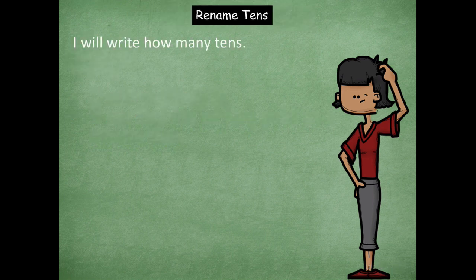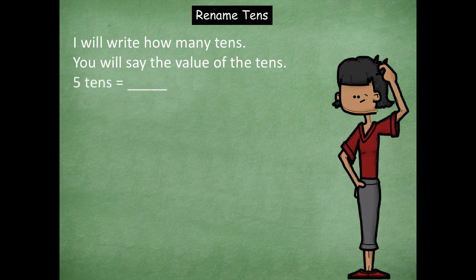So for renaming tens, I will write how many tens. Then you will say the value of the tens. So for example, if I were to say 5 tens equals, you would say 50 because you would count by tens 5 times. So 10, 20, 30, 40, 50. That's the value of 5 tens. So you're just renaming them from unit form to the standard form of the number. Okay, so let's jump in.